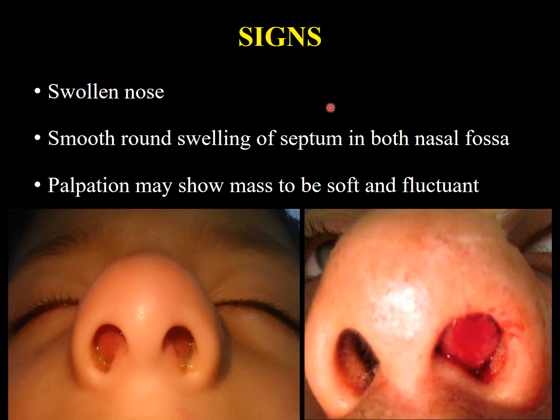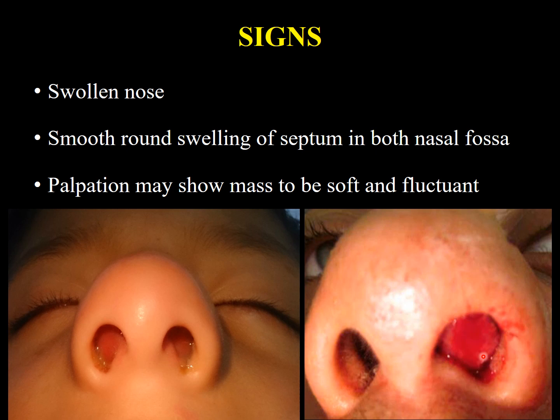Signs. Again, just by raising the tip, one can identify smooth swellings on both sides of the nostrils. But before that, because of the trauma, the nose will be swollen, especially the tip. Then on vestibular examination, smooth round swellings may be visible in both nasal fossae or in one nasal fossa.